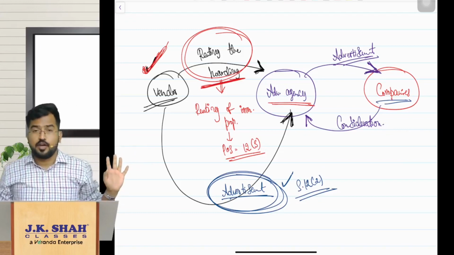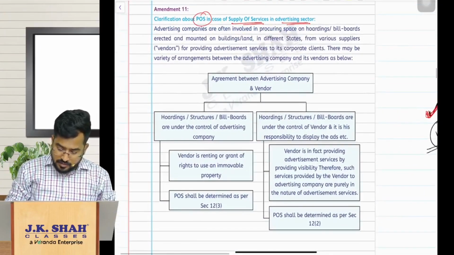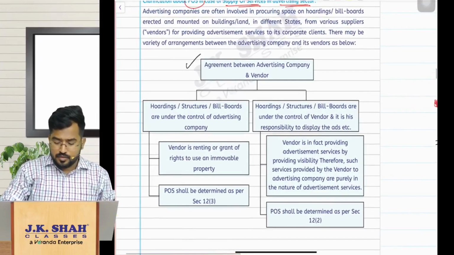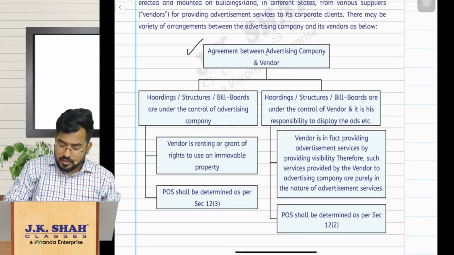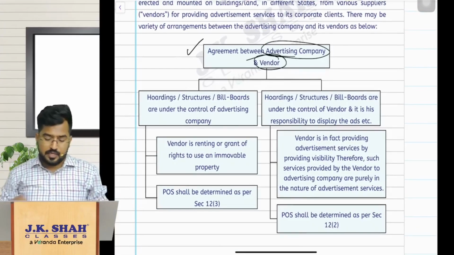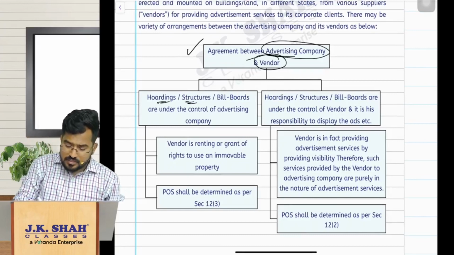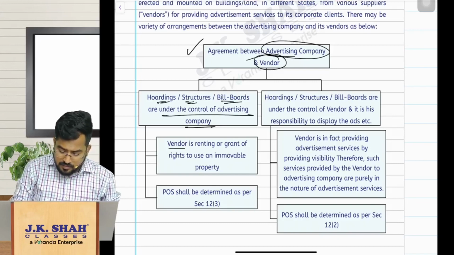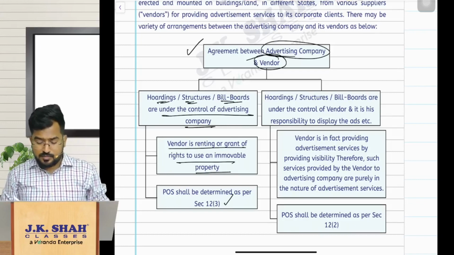So that is what all this amendment number 11 is about. I have clearly given a flow chart regarding that, so you can just go with this. Here we have discussed the advertising company and the vendor agreement, how the agreement is between them, whether the hoardings, structures or billboards are under the control of the advertising company. If yes, then the vendor is renting or granting the usage of immovable property, and place of supply is 12 subsection 3.